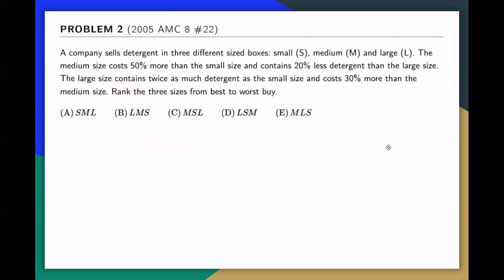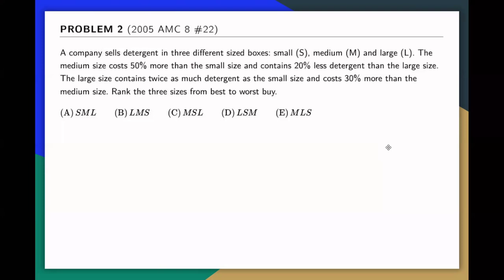Okay, so here's the second one. We have a company that sells some detergent in 3 different sizes, small, medium, and large. And we are told the medium size costs 50% more than the smaller size and contains 20% less detergent than the larger size. Okay, so we have a lot of percent stuff, right?